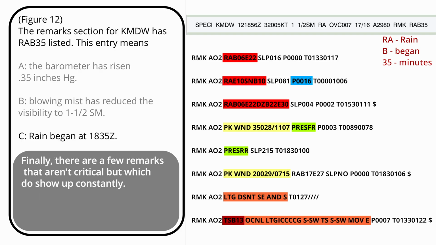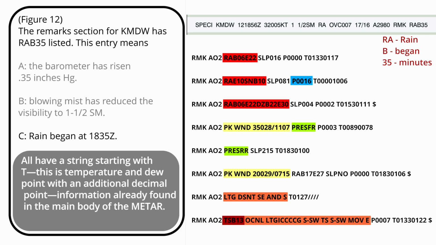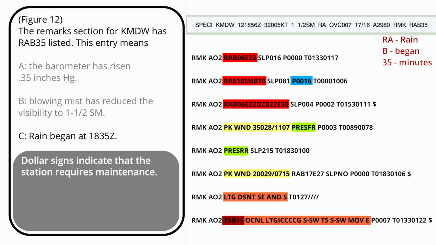Finally, there are a few remarks that aren't critical, but which do show up constantly. All these reports contain the string AO2. This is the type of weather station. AO2 is an automated station that can identify precipitation type. All have a string starting with T. This is temperature and dew point, with an additional decimal point, information already found in the main body of the METAR. Quite a few have SLP. This stands for sea level pressure, and it's the barometer reading in hectopascals instead of inches of mercury. Dollar signs indicate that the station requires maintenance.